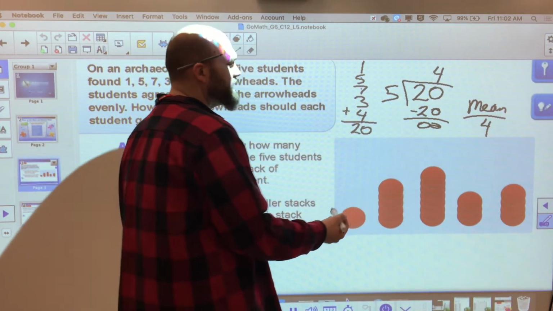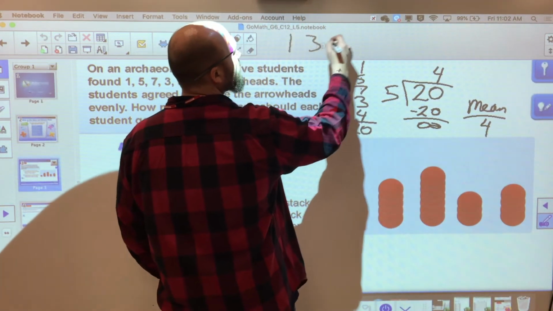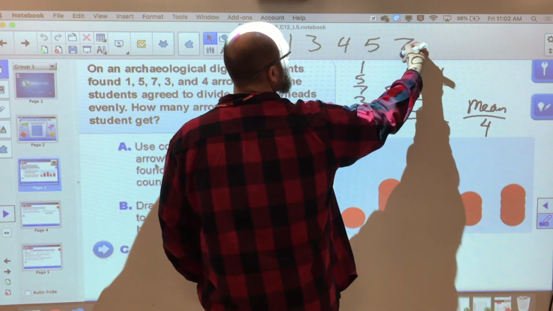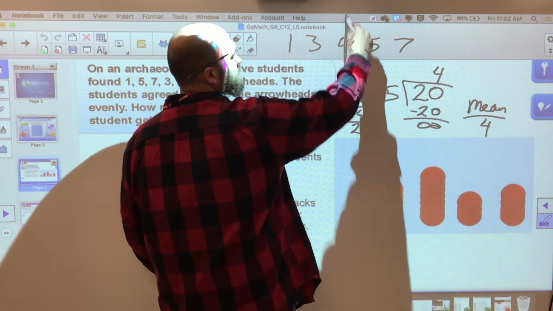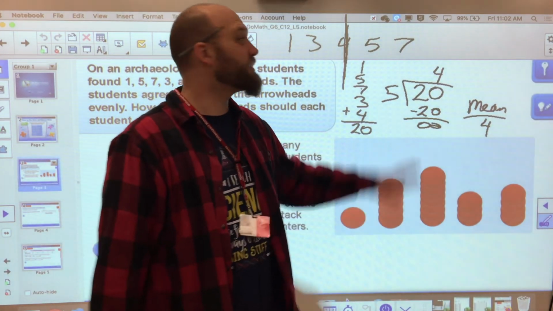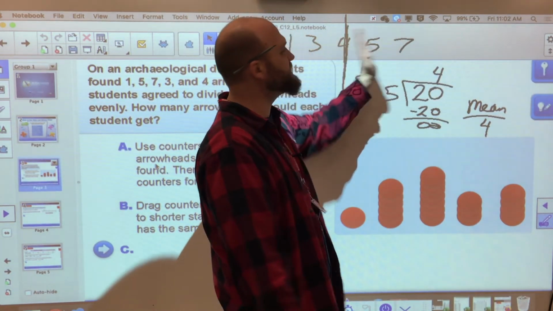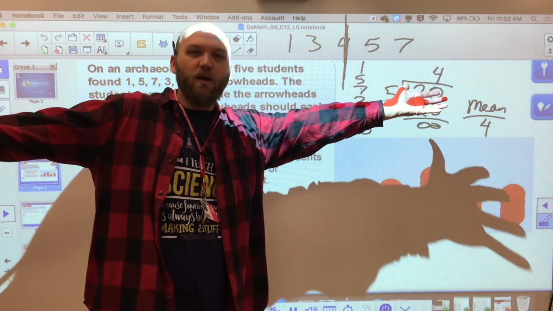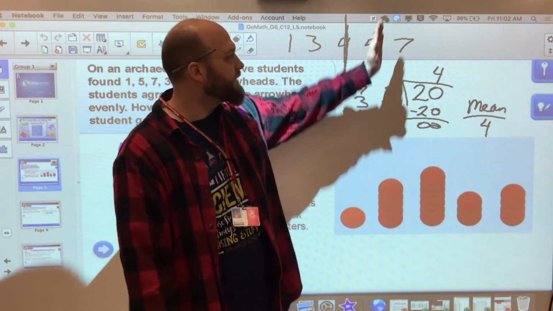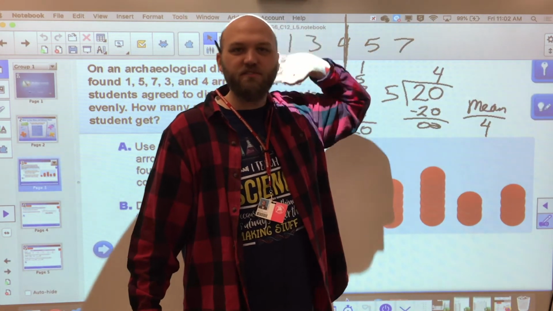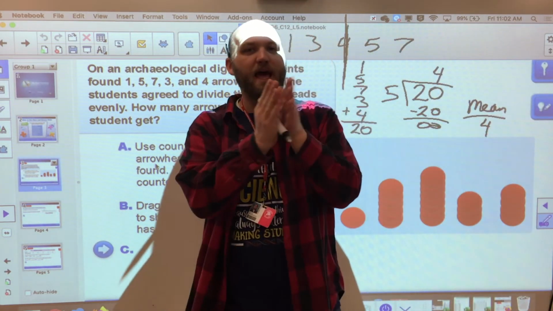Now, if I were counting all of these, let's put them in order. I've got 1, 3, 4, 5, 7. There's my mean. Now, this also happens to be my median, so let's not get hung up on that yet. But you can see that it's a pretty good depiction of where everything lies, because all those numbers are close together. If one kid finds 37 arrowheads, then my average is going to be way up here, and most of the kids are going to be below that. So I want to make sure that my mean is a fair and balanced point halfway in the center.